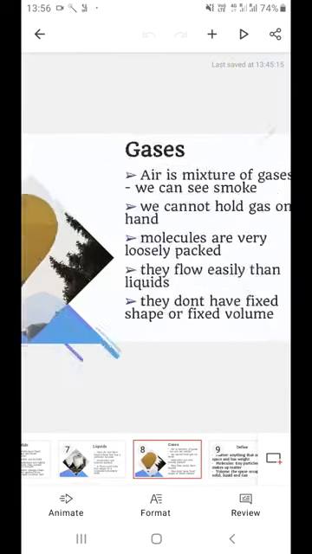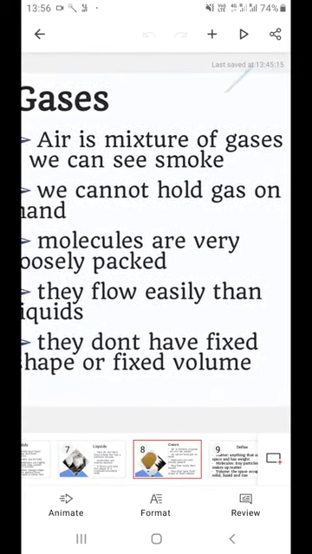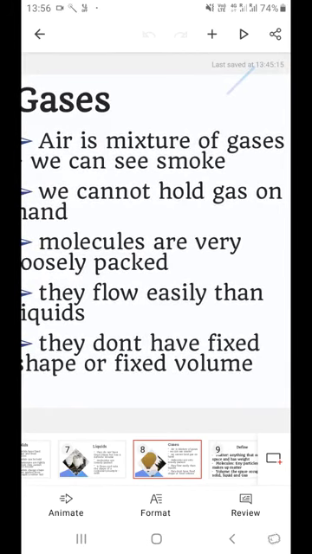Now we move to gases. We all know air is a mixture of gases, and can we see it? No, definitely not. Apart from smoke, like when we light an agarbatti, we can see smoke around. But can you hold that smoke? So gases, we can't hold.